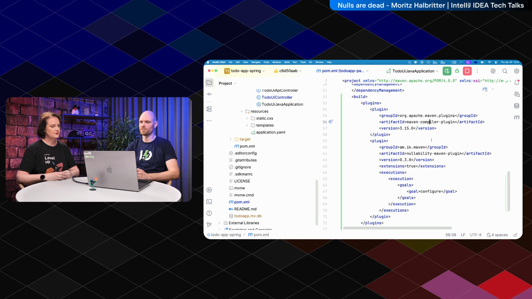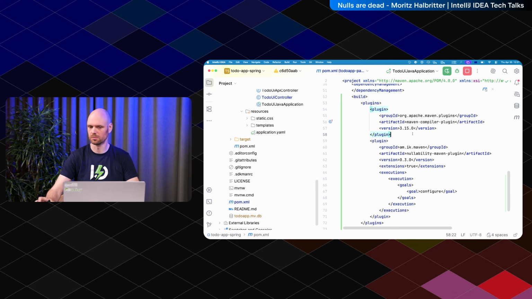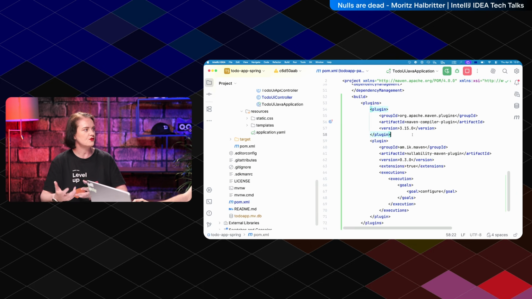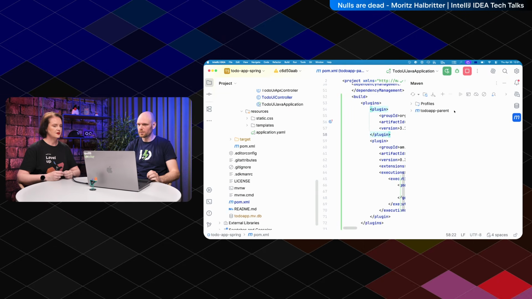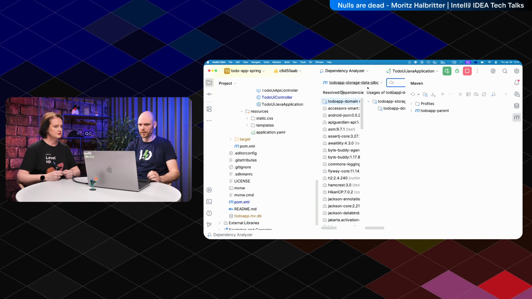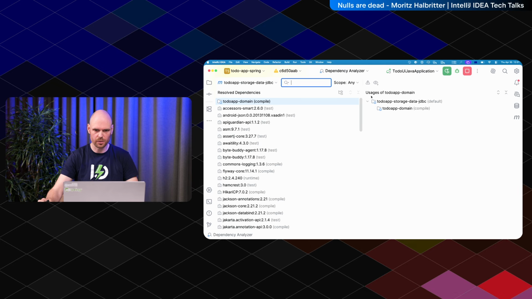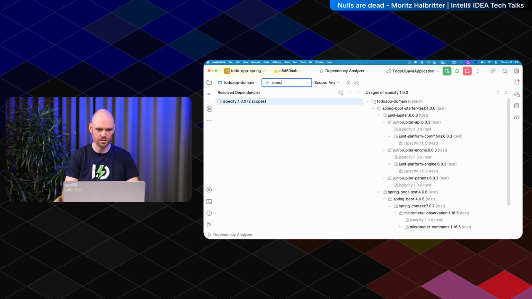Right, so you have to specify the Maven compiler plugin version because otherwise you get a warning. And then you add the nullability Maven plugin and it's hooking into your build and it's then null checking. And we don't have to specify JSpecify because we're getting that as a transitive dependency from Spring. Oh, that's true. We can click on this one and see the usages of, for example, the domain; there is JSpecify in there.